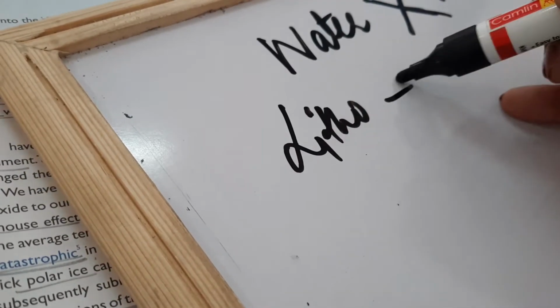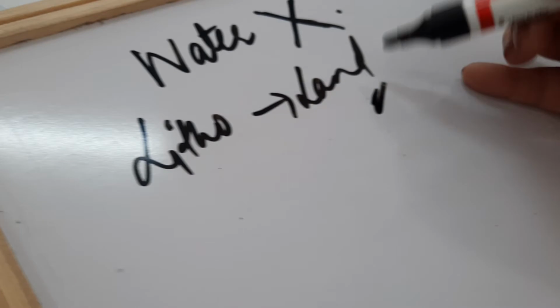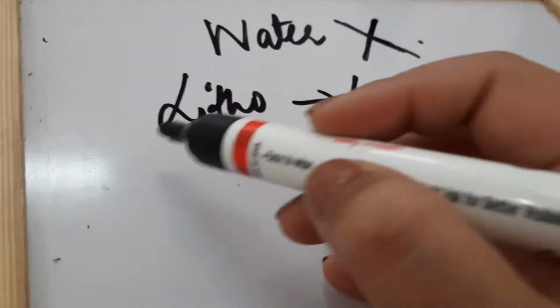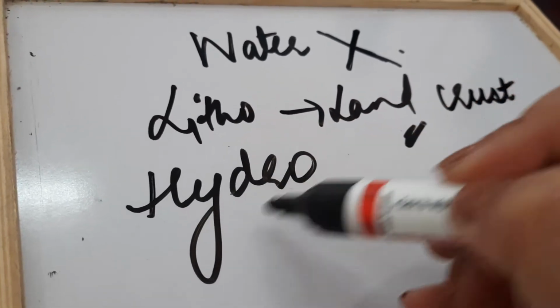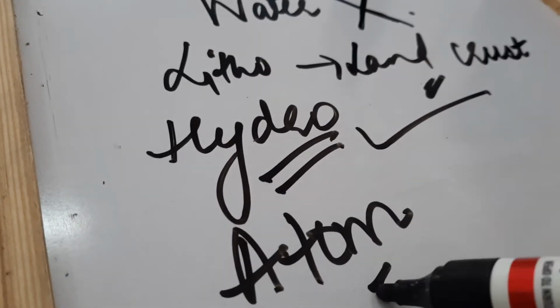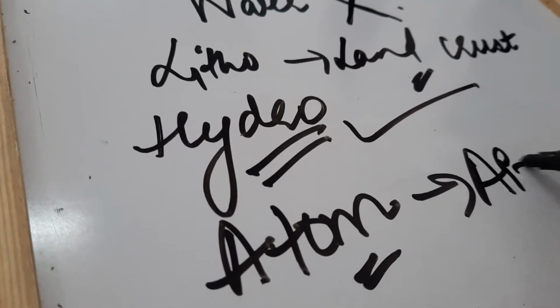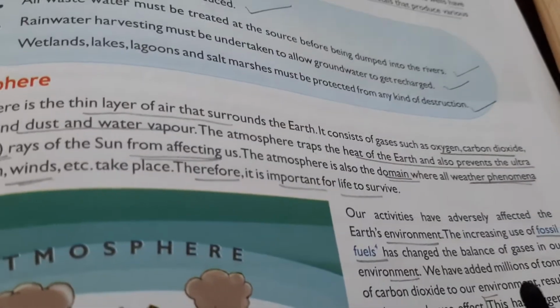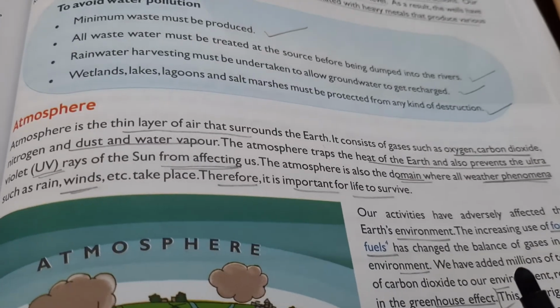Now, as I already told you, litho means land. We have studied about this is the outermost layer of the earth and its crust. We have hydrosphere that is related to water and it is a very important component. Then we are moving towards atmosphere. As we know, atmosphere is related to air, atmosphere around us. Atmosphere is a thin layer of air that surrounds the earth. It consists of gases such as oxygen, carbon dioxide, nitrogen, dust and water vapor.